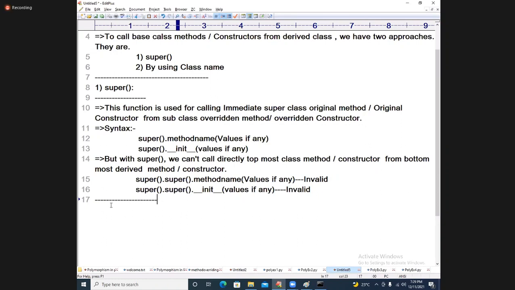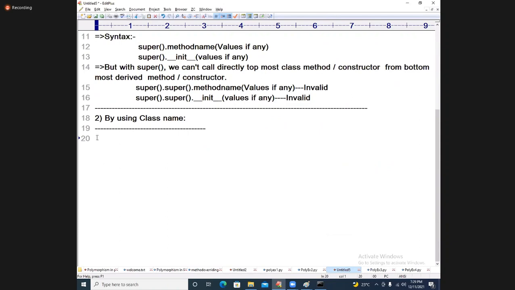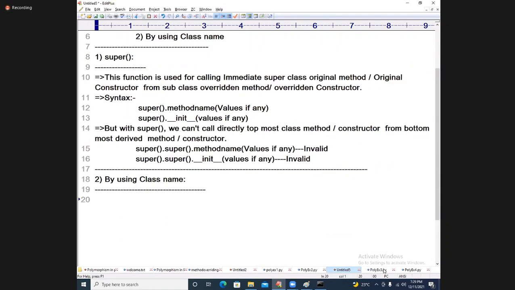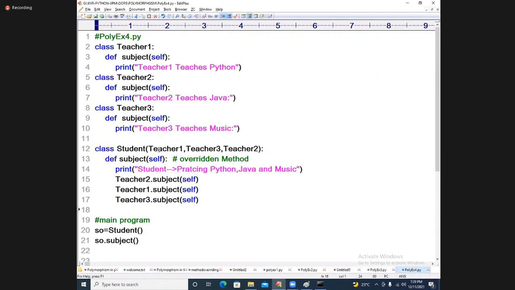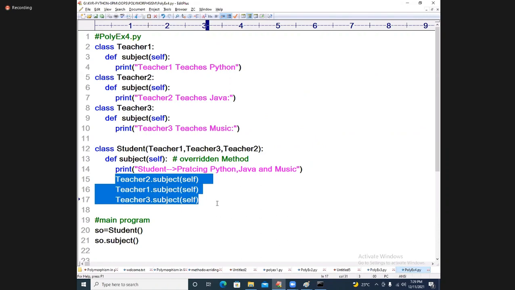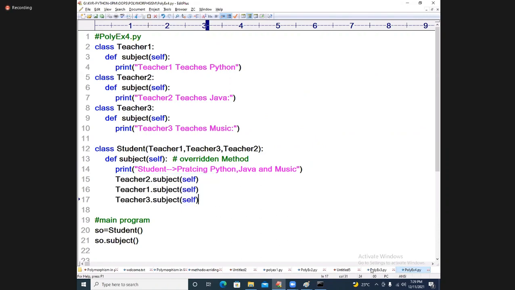This is called ultimate. You see students, this syntax which I am going to tell, you never find in many websites. Of course, don't think that I created it, I found it in the PSF documentation, which is very, very important for you. If this situation comes in our program, teacher 1, teacher 2, teacher 3, how do you resolve that problem? By using the class names directly. Let me finish it off.